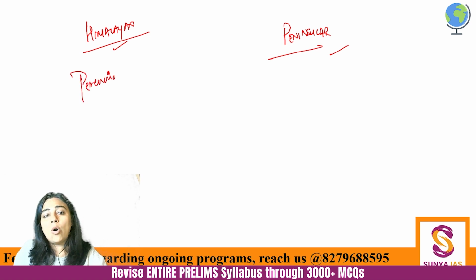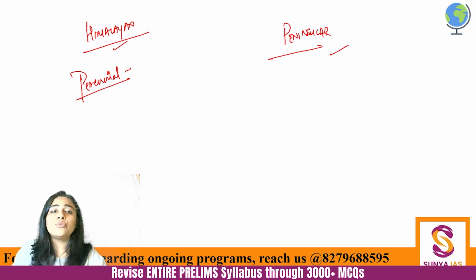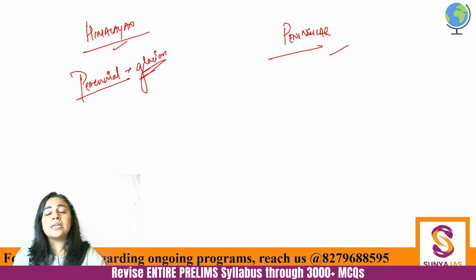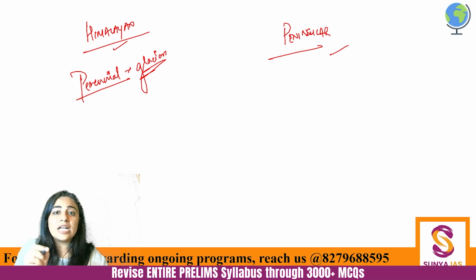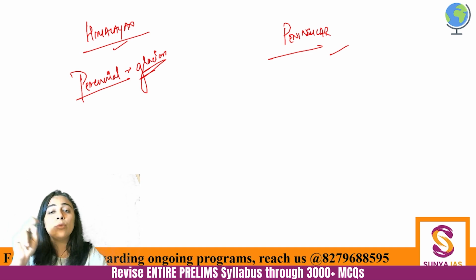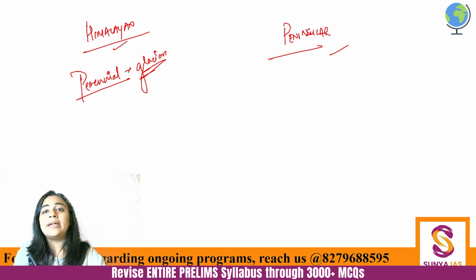Perennial means all the time they have water in them, because they are not monsoon dependent, right? They are dependent on the melting of glaciers. For example, Ganga as Bhagirathi starts from the Gangotri glacier. Right? Yamuna starts from the Bandarpunch glacier in Yamunotri. So they are dependent upon the glaciers. They are not dependent on monsoon.